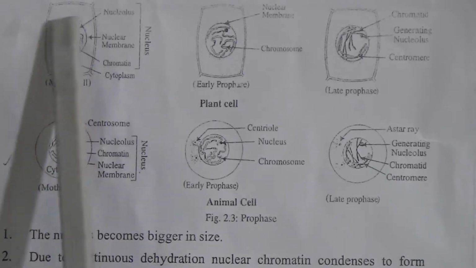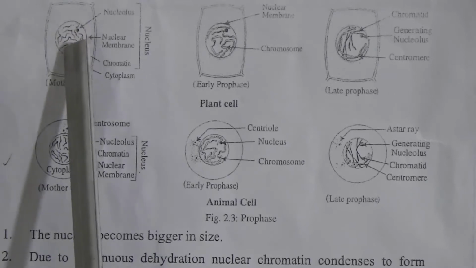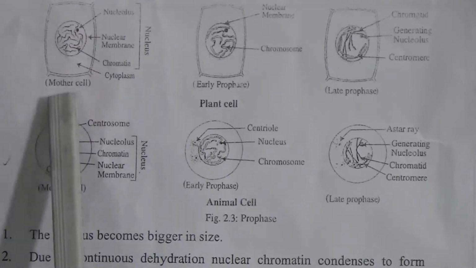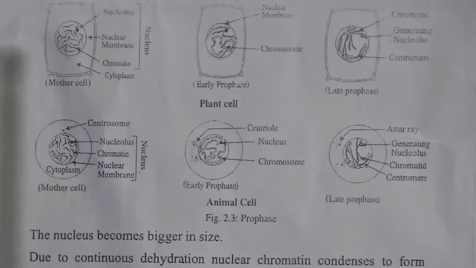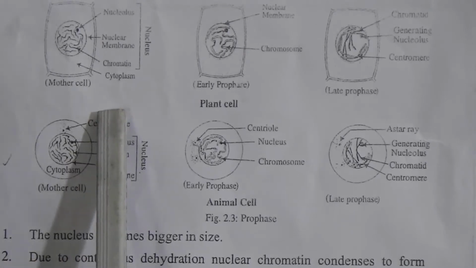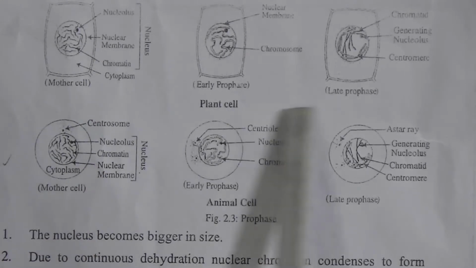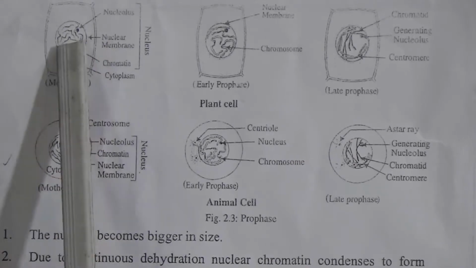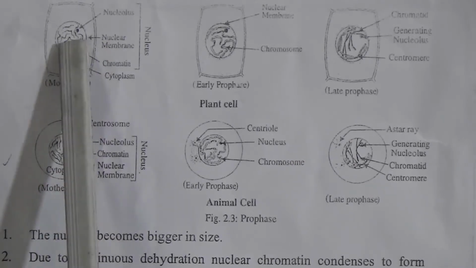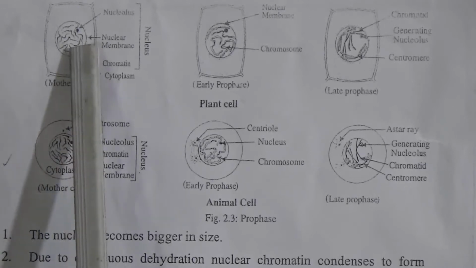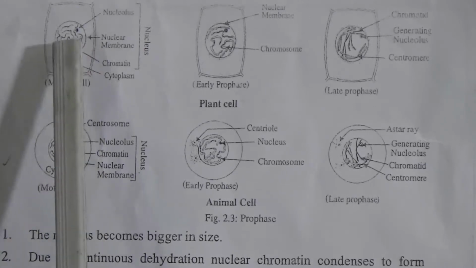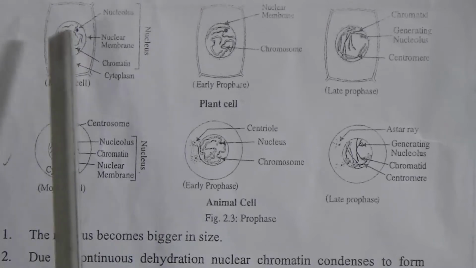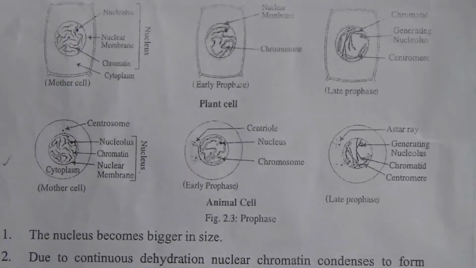You can see the nuclear membrane and the chromatin. In the prophase stage, dehydration starts first. Because of dehydration, water is removed from the chromatin, and gradually it becomes clear, and then this chromatin is known as chromosome. Let me draw the picture of prophase first.